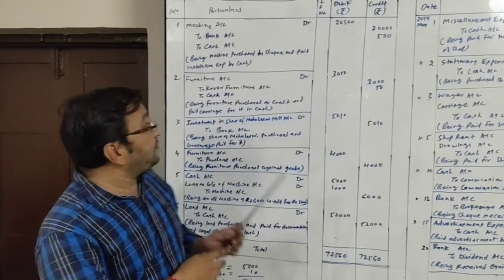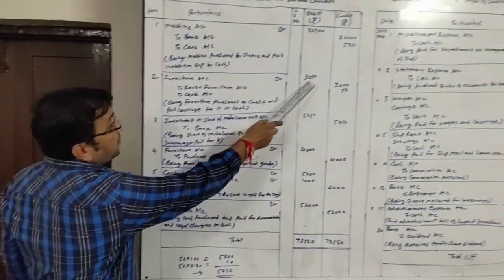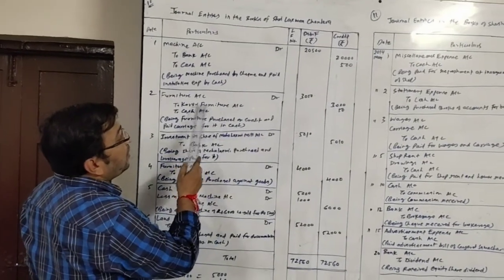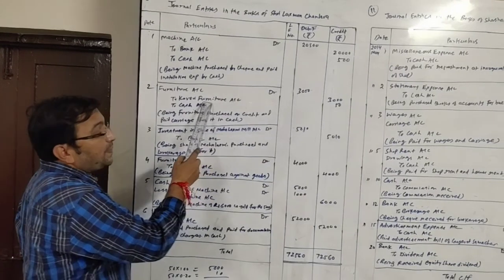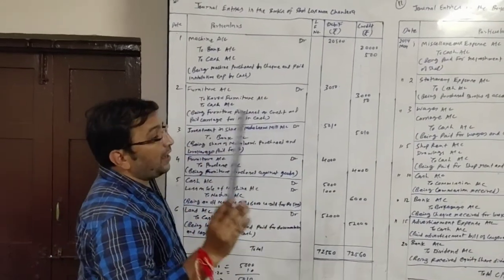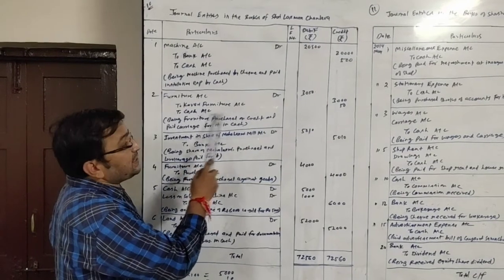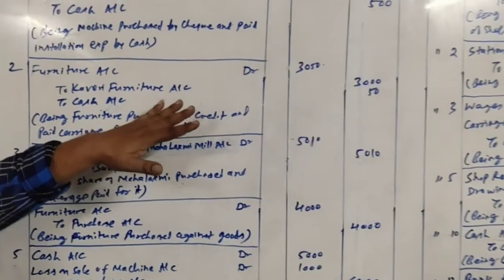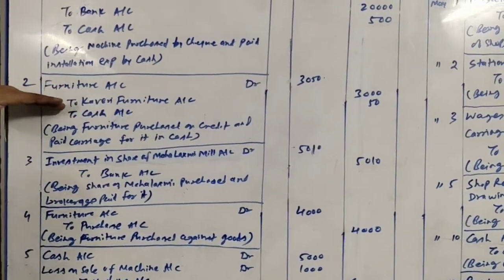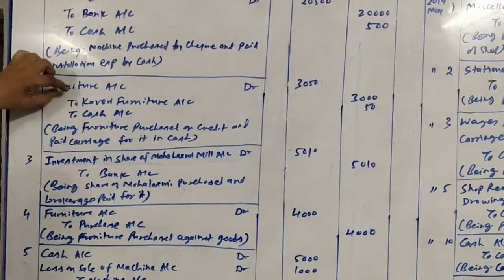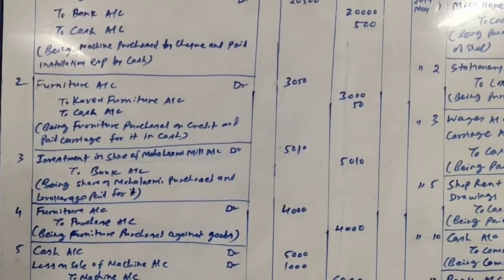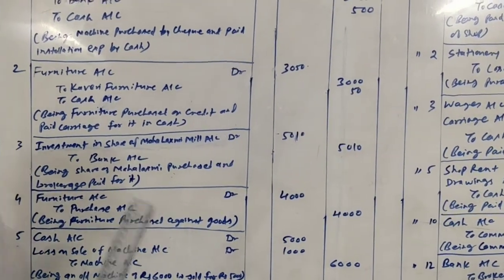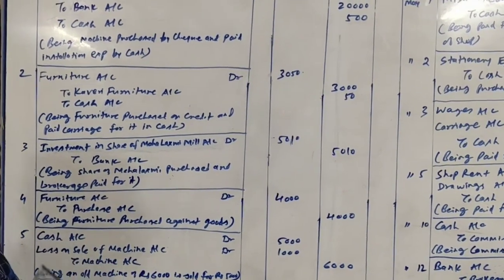The entry is furniture account debit 3,050, 3,000 for furniture and 50 for carriage. And to Kaveri Furniture Mart 3,000 because we purchased this furniture from Kaveri Furniture on credit, right? And to cash account 50 because cash rupees 50 is paid for carriage for that furniture. So this will be our entry. Narration will be: being furniture purchased on credit and paid carriage for it in cash.